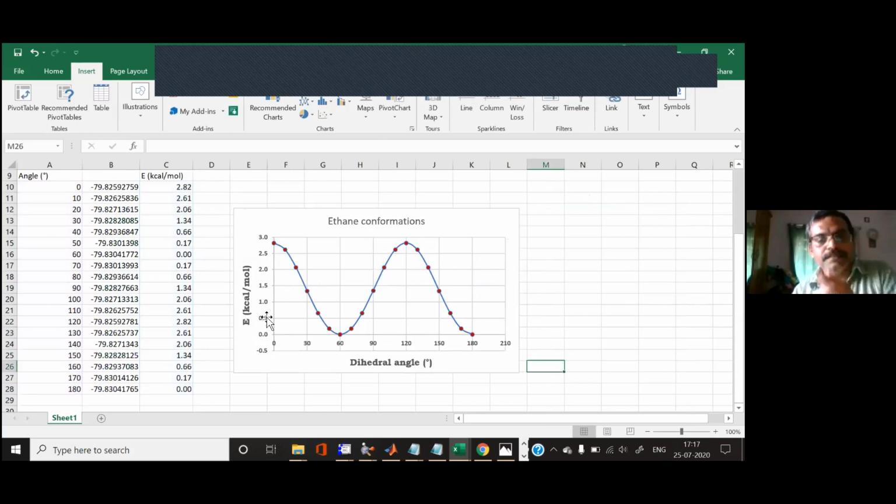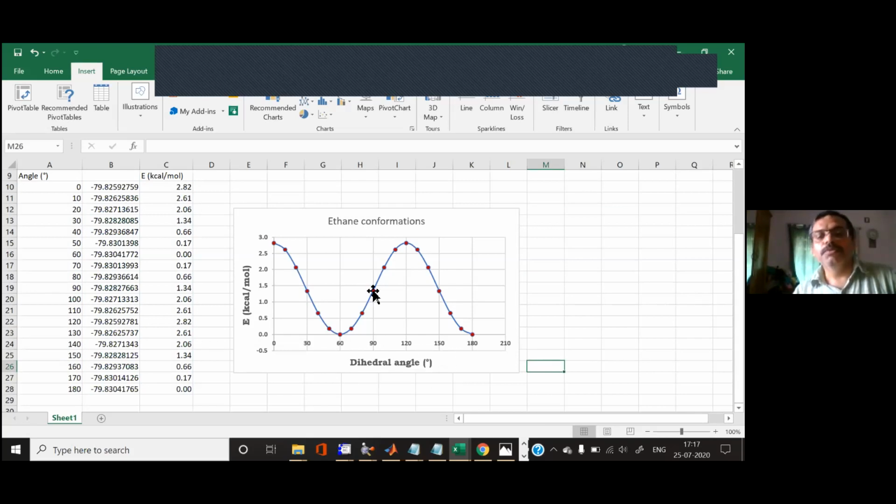For example, I have taken a nice legend here, y-axis energy. This energy we are expressing in kilocalorie per mole. So you should write energy in parenthesis, kilocalorie per mole. Here we have given the title dihedral angle. This value indicates the dihedral angle between 2 carbon and 2 hydrogen, which we are fixing. And then you have to give the sign of degree.